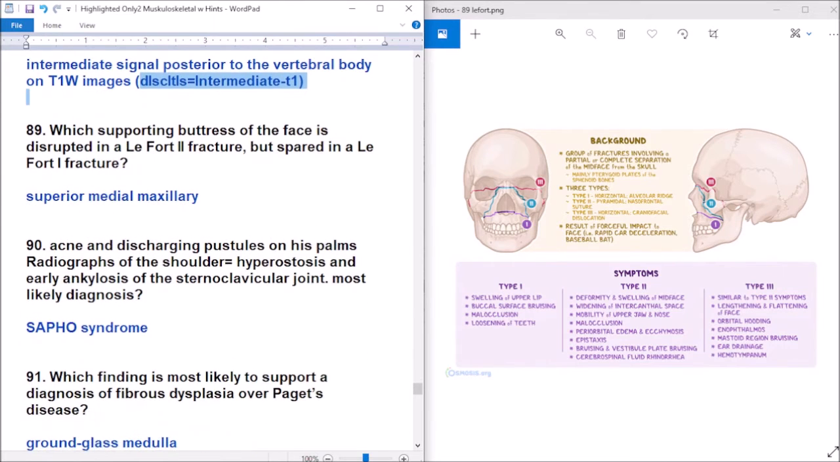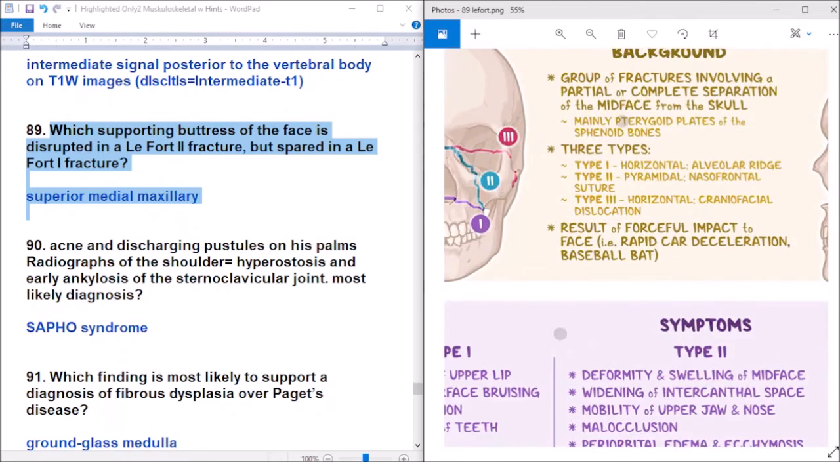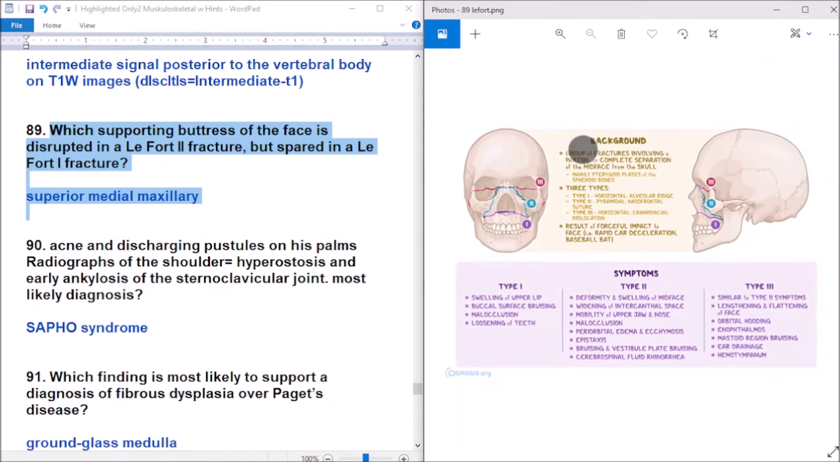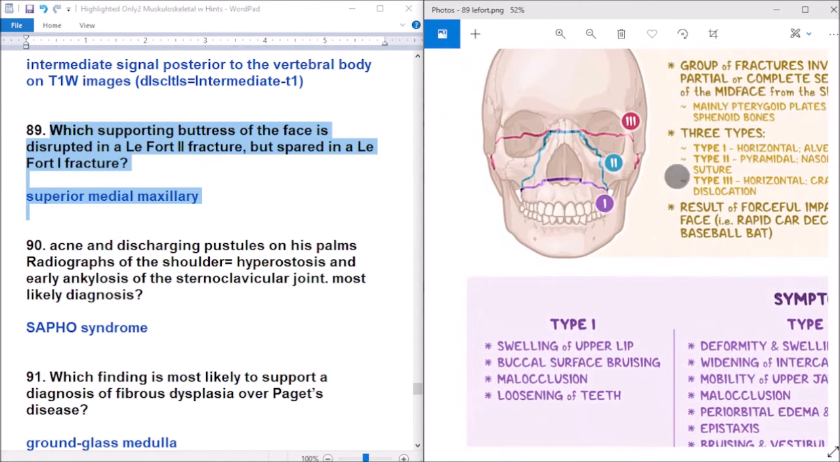Question 89. Which supporting buttress of the face is disrupted in a Le Fort 2 but spared in a Le Fort 1 fracture? Which buttress is disrupted in Le Fort 2 but spared in Le Fort 1? The superior medial maxillary buttress is disrupted in Le Fort 2 but spared in Le Fort 1.